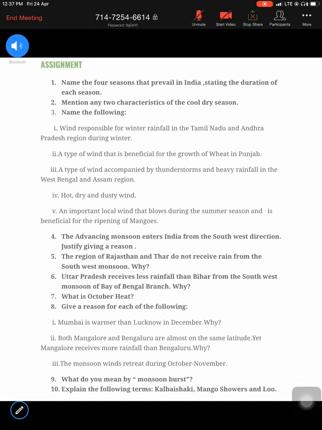So that is about the 4 seasons of India. Now here are a few questions for you to work on. Please read the question very carefully, understand it, and try to answer exactly what the question demands. Especially, I'll just talk about question number 3, name the following, and question number 10. If you have a look at question number 3, that's name the following, where you just have to name the wind. Whereas in question number 10, you have to explain the term.